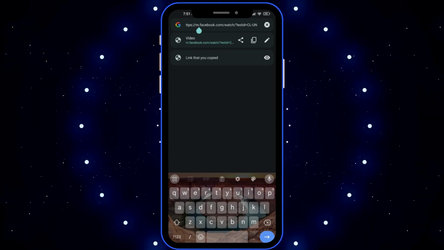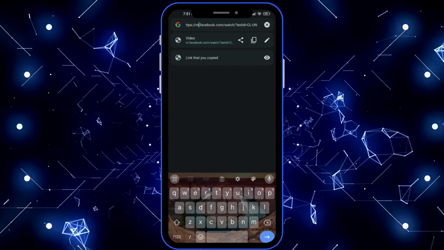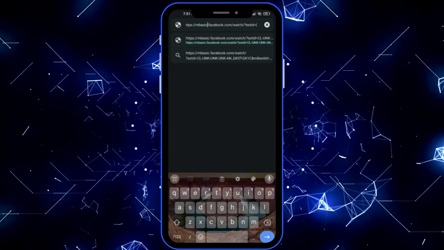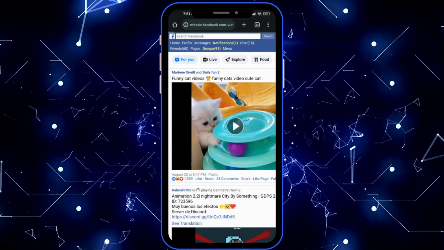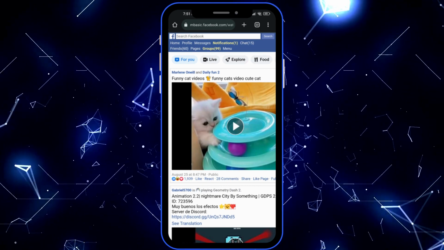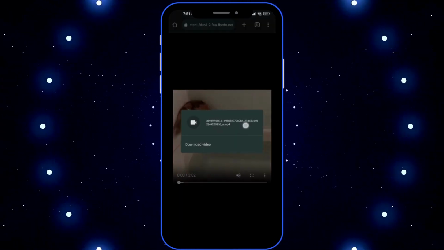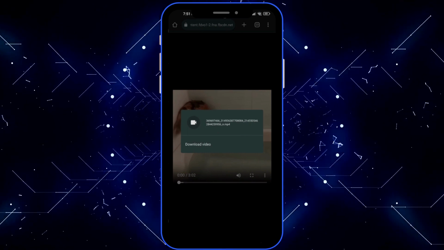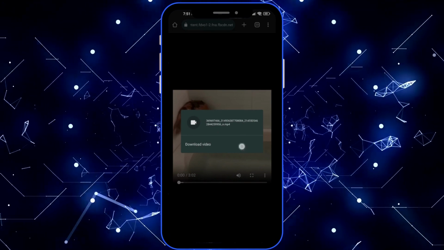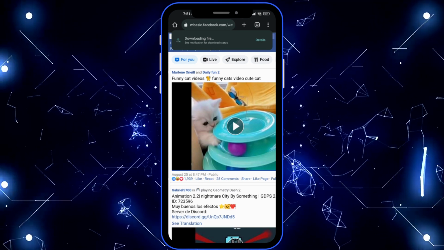Now what we're gonna have to do is, as you can see, there is an m.facebook.com, and what we want to do is add basic. So it will be mbasic.facebook.com, and you want to go to that website, and from here you will be prompted into a basic mode of Facebook. What you need to do is tap on the video right here, and then simply hold, and you can see the download video option right here. Tap on download video, and now your video will be downloading and you will be able to see it in your gallery.